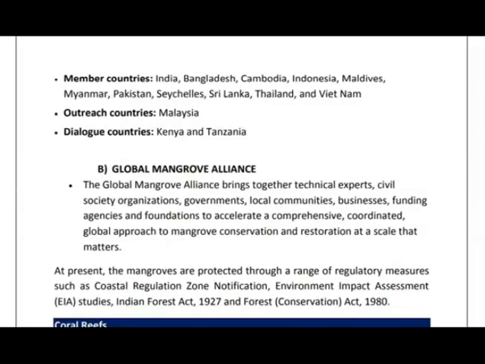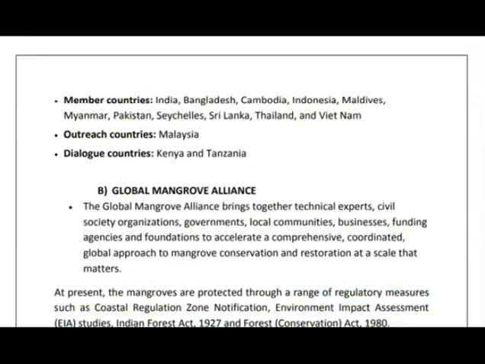And the second initiative is the Global Mangrove Alliance. It brings together technical experts, civil society organizations, governments, businesses, funding agencies and foundations for the conservation and restoration of mangroves. So these are two initiatives in which India is a partner. Along with this, mangroves are protected through a range of legislation such as Coastal Regulation Zone notification, environmental impact assessment studies, Indian Forest Act 1927 and Forest Conservation Act 1980. So under these legislations, mangroves are conserved in India.